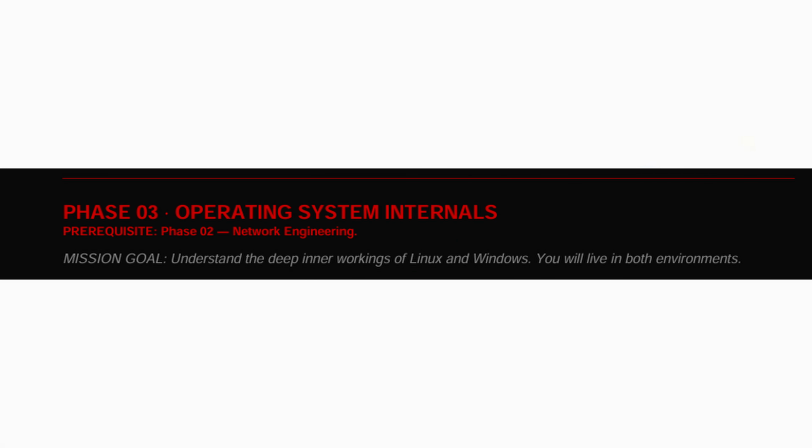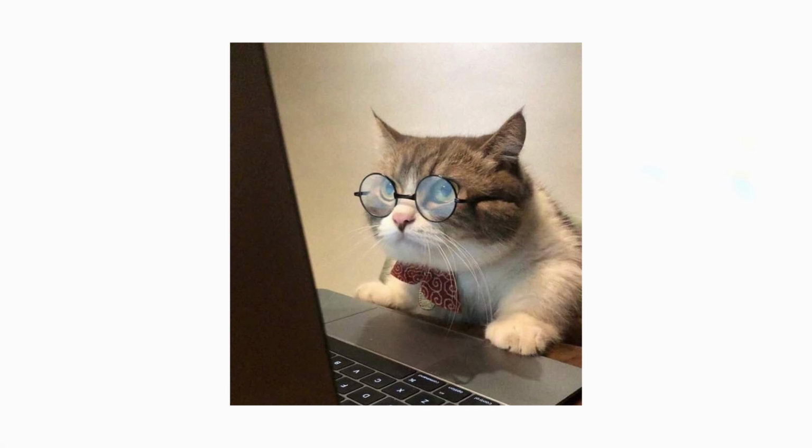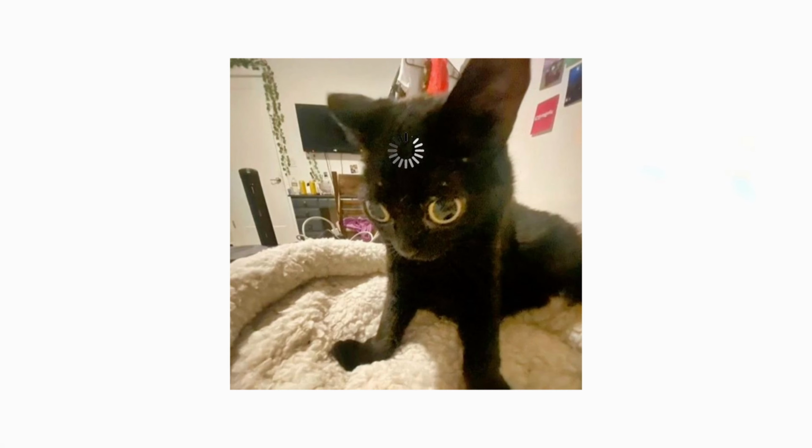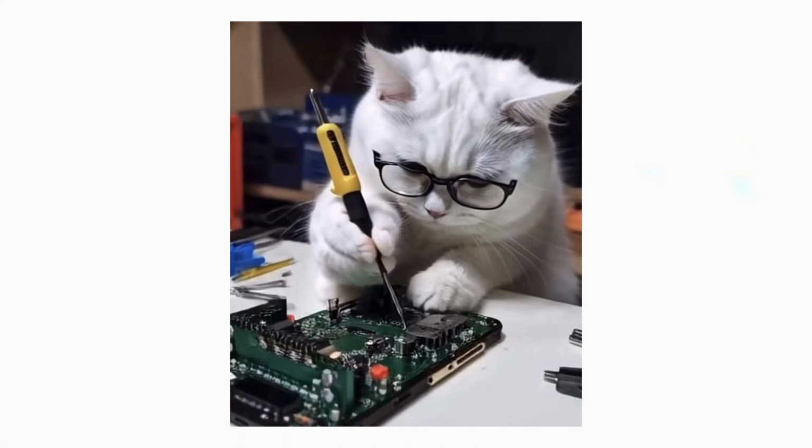Phase 3 is operating system internals. Linux file system hierarchy, file permissions, SUID binaries, Windows registry structure, and Sysinternals. You need to understand why the /proc file system in Linux exposes running process memory. You need to understand why the registry is where attackers hide persistence. These are not abstract concepts. They are the mechanics of every attack in phases 7 through 13.